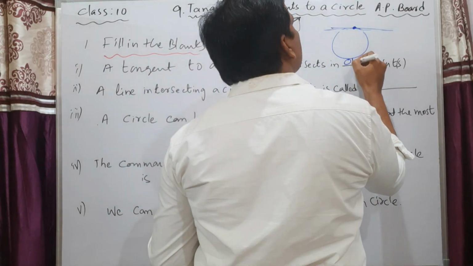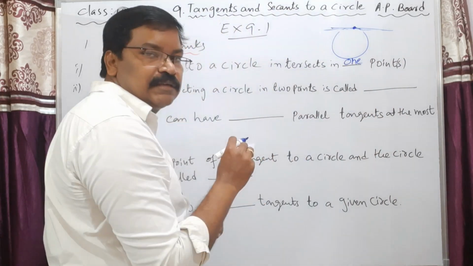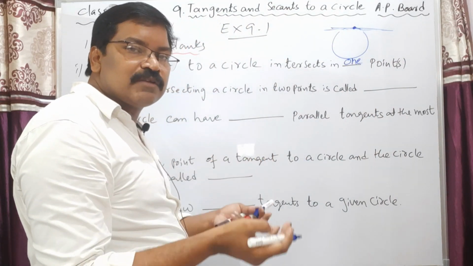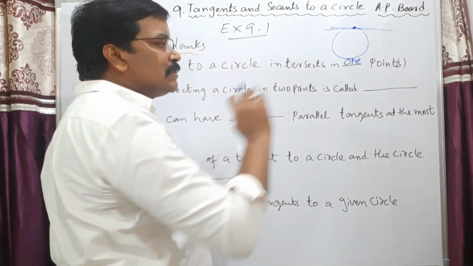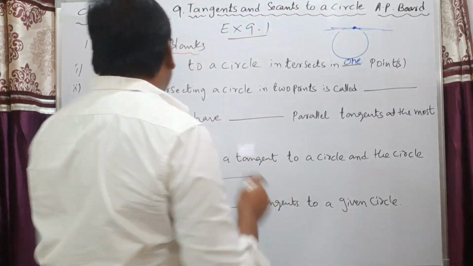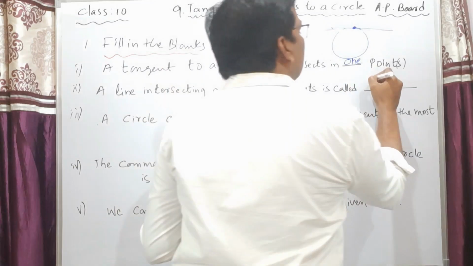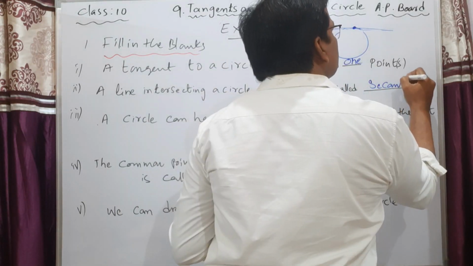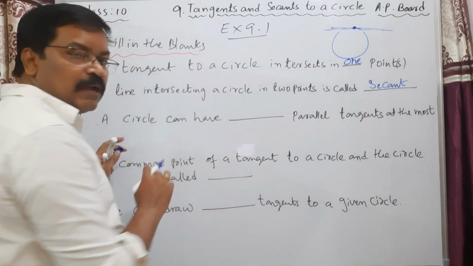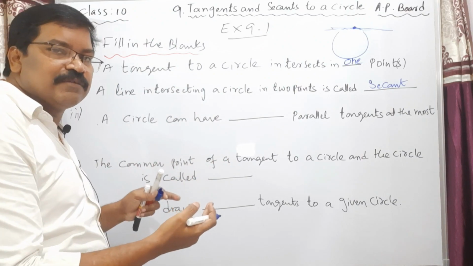If it intersects at more than one, that is two points, then that line is called a secant. Understood? We have already learned these definitions.